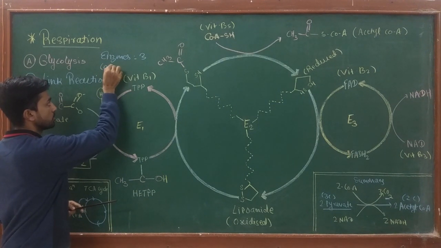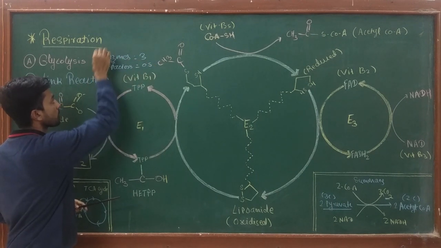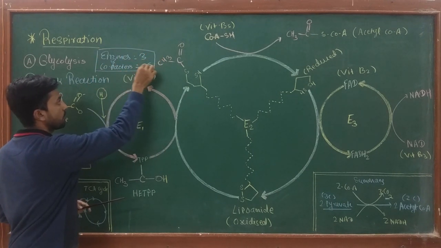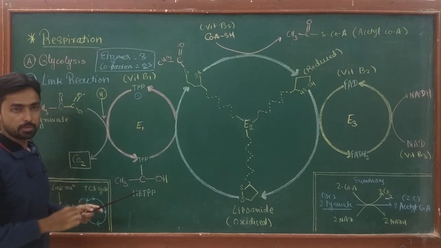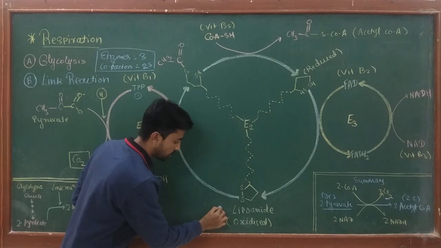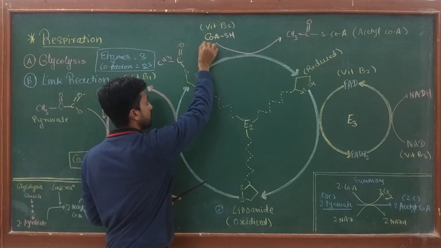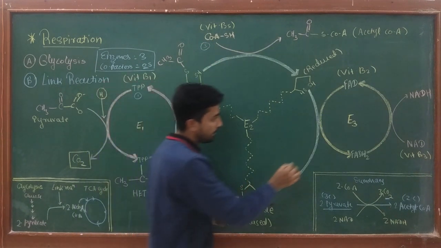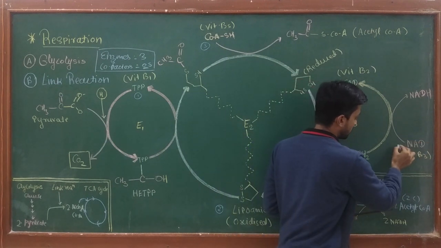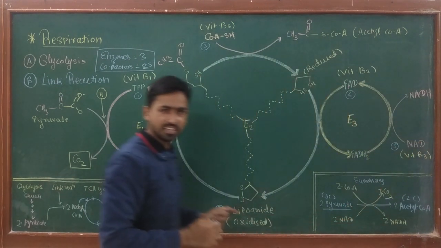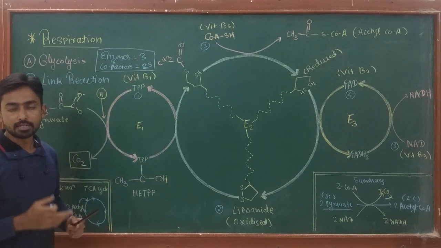Cofactors or coenzymes. Okay. Now, which are these 5 coenzymes? They are TPP, thiamine pyrophosphate, the first coenzyme; lipoamide residue or lipoamide, the second cofactor; then coenzyme A, the third cofactor; FAD, the fourth cofactor; and NAD, cofactor number 5. So this is the multi-step process in which 3 enzymes and 5 cofactors take part.